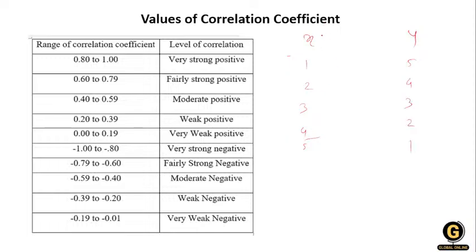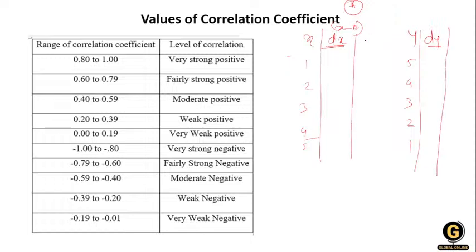First, we calculate the deviation of x. What is the deviation of x? We consider one assumed value from the given set of data, and we deduct that assumed mean from the series. Exactly the same we do for dy. Then we take the square of that, and calculate the summation of dx and the summation of dx square.